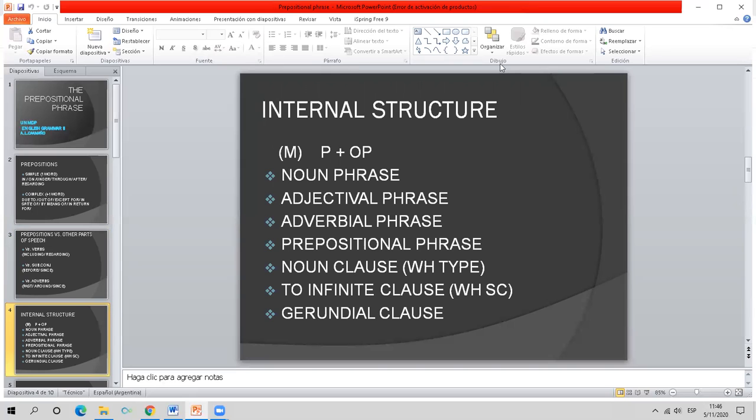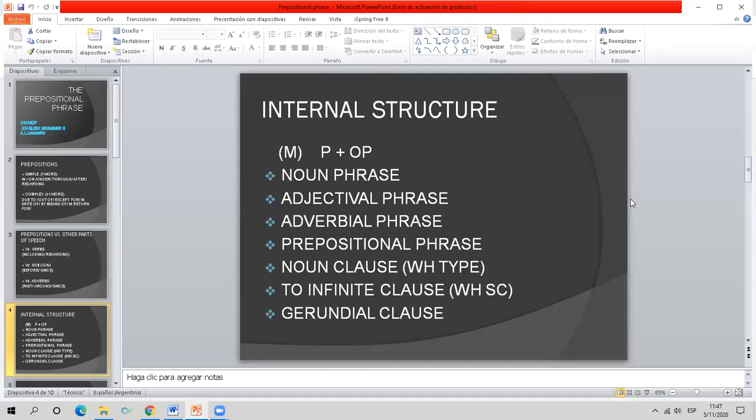As regards the object to the preposition, the most common is, no doubt, the noun phrase, but there are many other structures that may appear as object to the preposition. An adjectival phrase, an adverbial phrase, not so common, but still possible, like when you say for good or since then. There is a possibility of having another prepositional phrase as the object to the preposition. Say, they heard the noise was coming from inside the house. You have from, and inside the house is the object to that from.